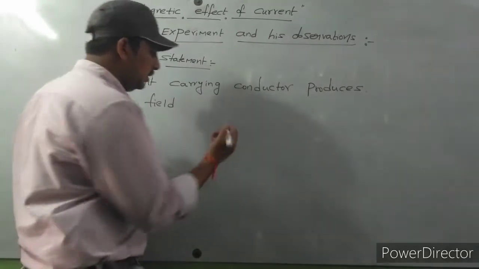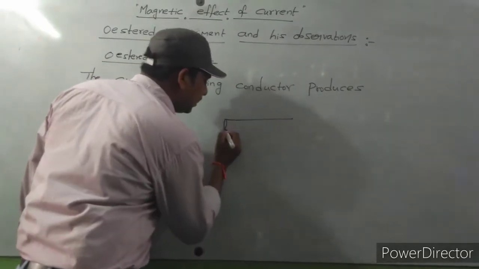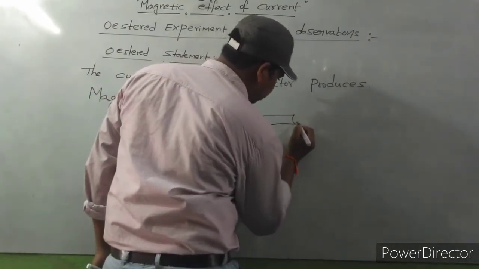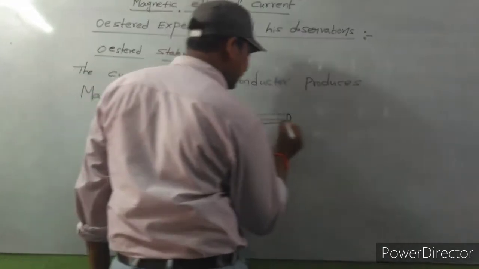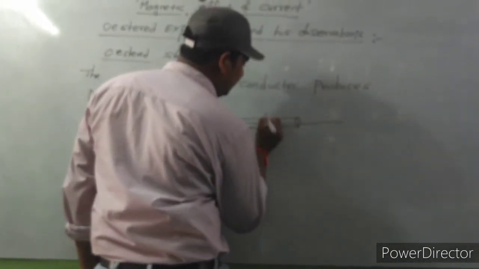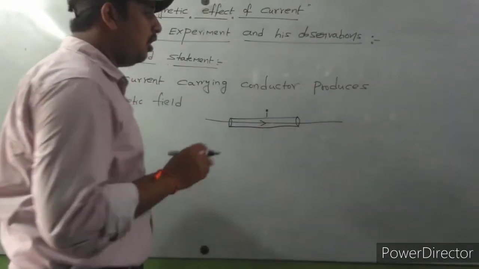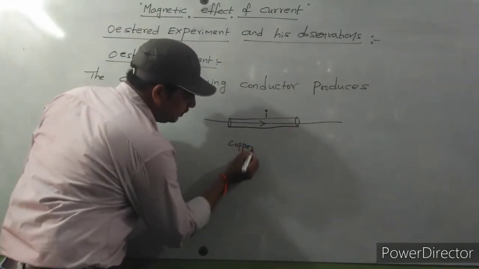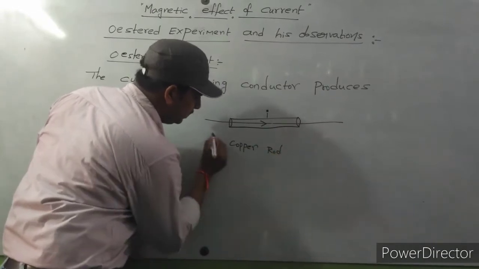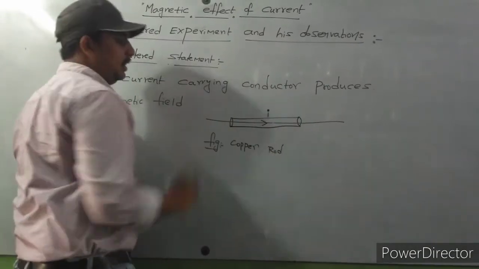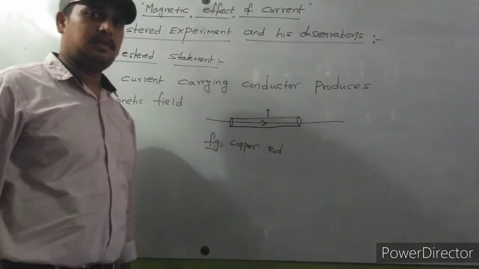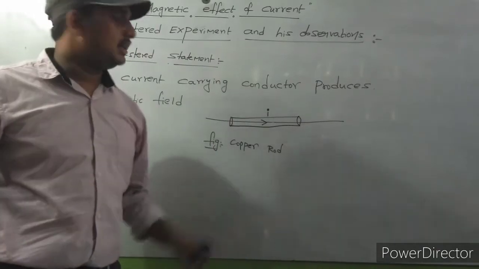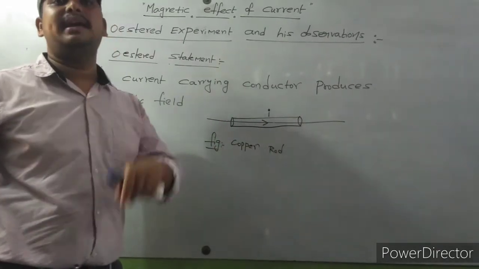For example, let us consider this is one copper rod. Some current is passing through this rod. Let I be the current passing through this rod. You know, all metals are good conductors. Then what is this rod? Copper rod. Current carrying copper rod. So after some time, it will act as a magnet. This current carrying conductor produces magnetic field.